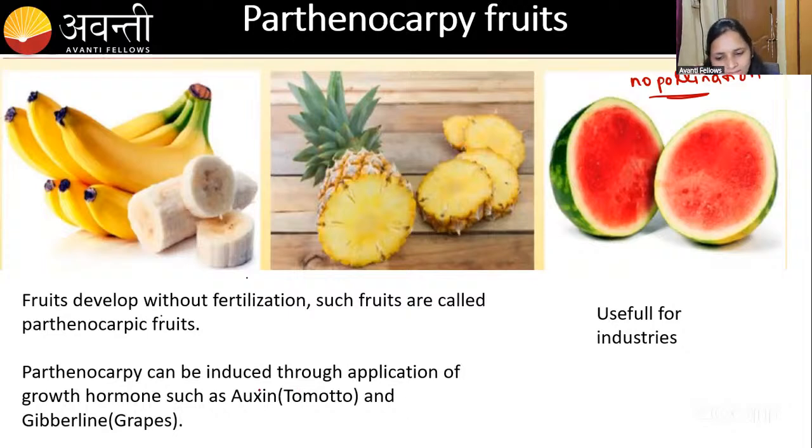We just have to apply the auxin and the gibberellin. For the tomato parthenocarpic, we will use the auxin, and for the grapes, we are using the gibberellin. Just remember, you have seen seedless grapes. How many of you have eaten seedless grapes? I think everyone has eaten that, right? Seedless grapes are made from parthenocarpy.